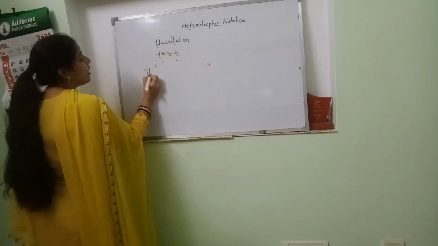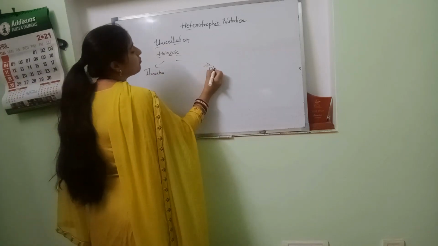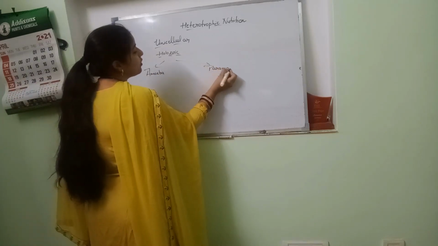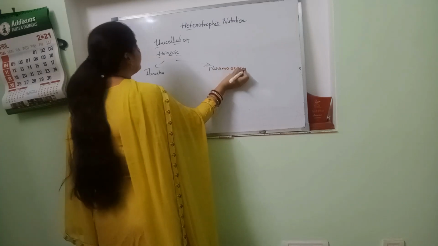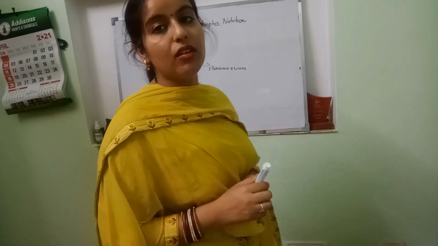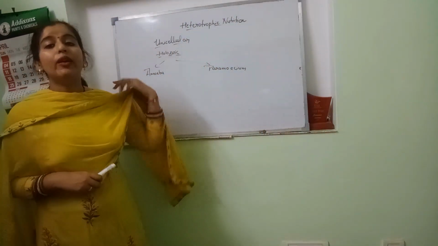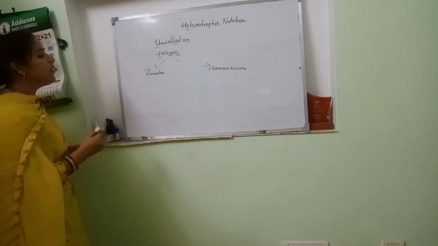Number one, amoeba. Number two, paramecium. Both of them are unicellular, and both of them do holozoic nutrition. But one has an irregular shape and one has a definite shape. So there is a difference between them.